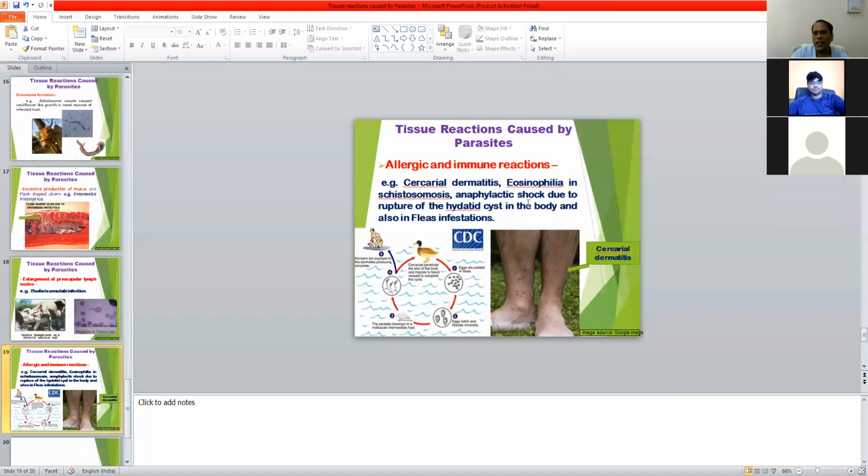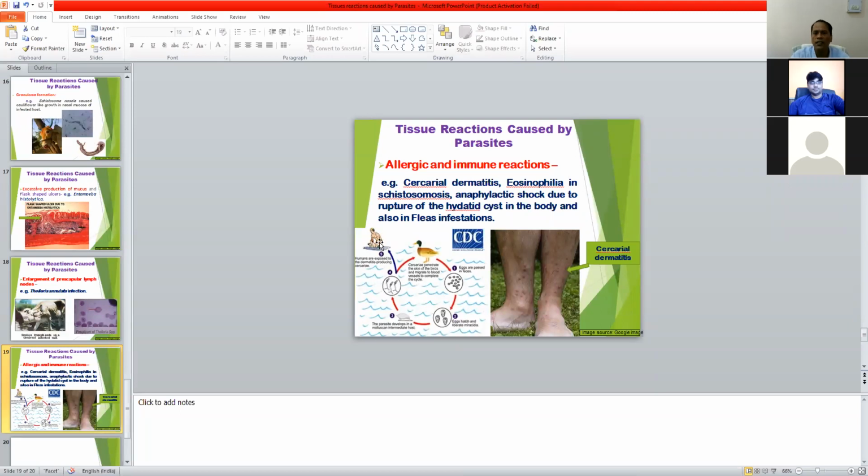Then allergic immune reaction occurs during some parasitic infections. An important example is cercarial dermatitis due to the cercariae of non-human schistosomes. It occurs when one comes in contact with water where cercariae are present. Cercariae are motile and swim in the water, and they penetrate the skin of man and result in cercarial dermatitis.